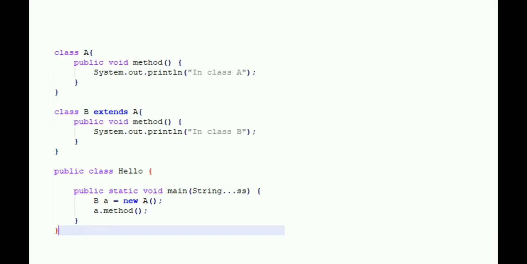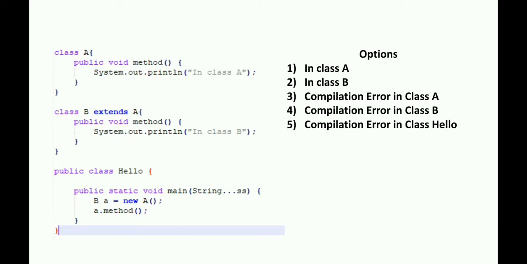Let's move to the next question. In this we are creating an object like B a is equal to new A. So what we are doing is trying to create the object of A and store that object in the reference variable of class B. So let's go for the options. Okay, let's move to the answer. In this case we will get a compilation error because we cannot hold the object of a parent class in a child class reference.